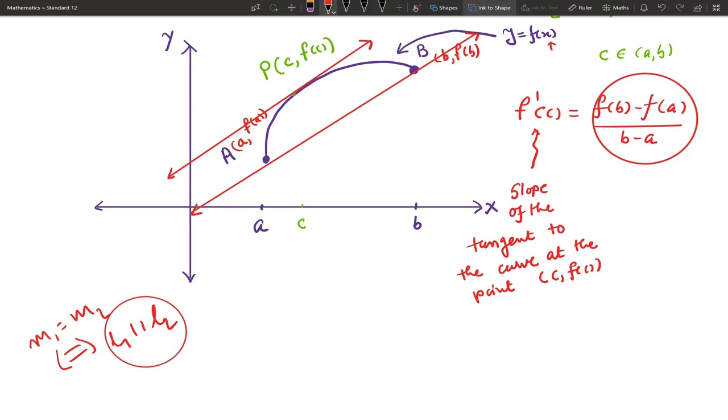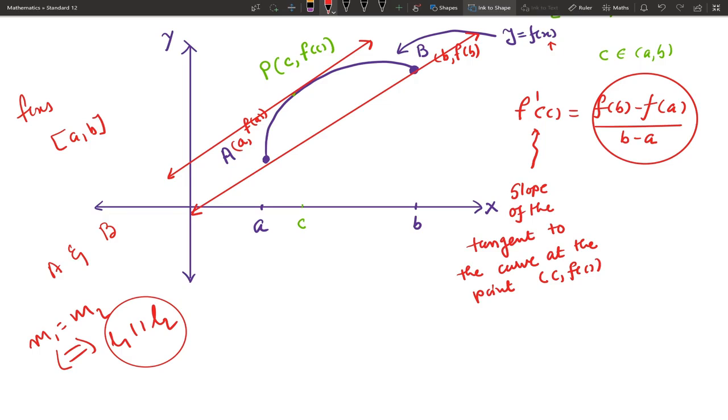The function will be given, the interval will be given, and the question based on this geometrical interpretation is to find the point on the curve where the tangent at that point is parallel to the line joining A and B. These points will be given in the question.